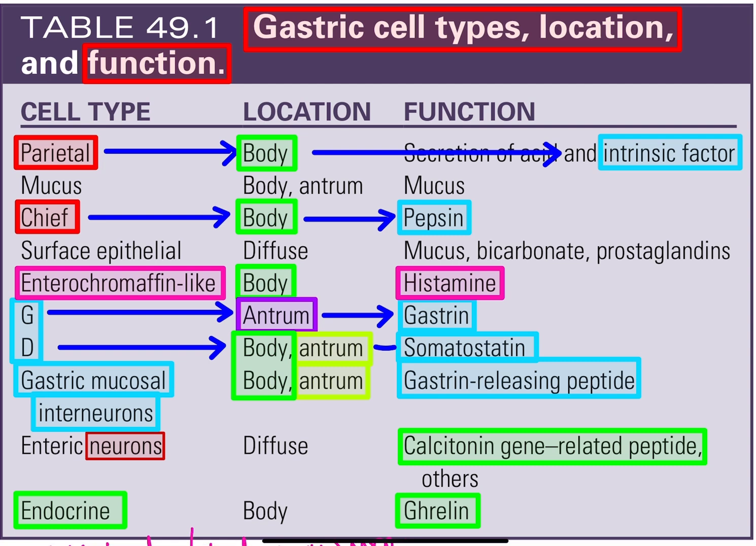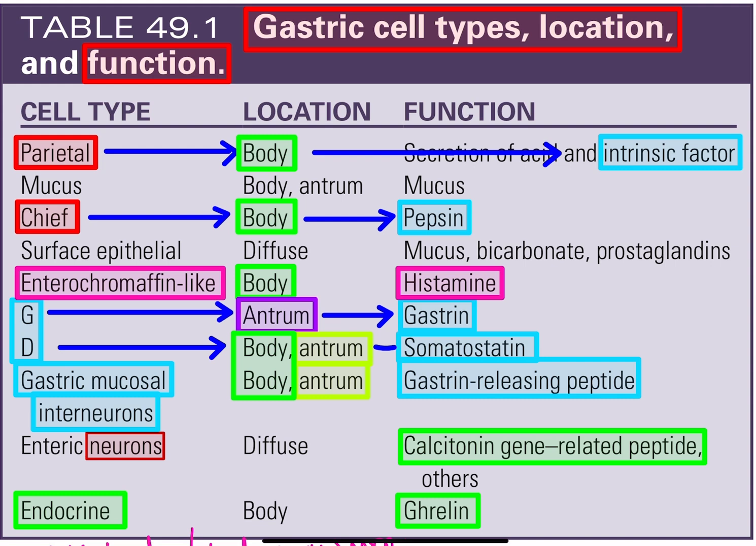Enterochromaffin-like cells. They are also located in the body and secrete histamine. There may be a question like, histamine is secreted from which cell type? Enterochromaffin-like cells. This is the question, and in this they ask the name, the function and the location.